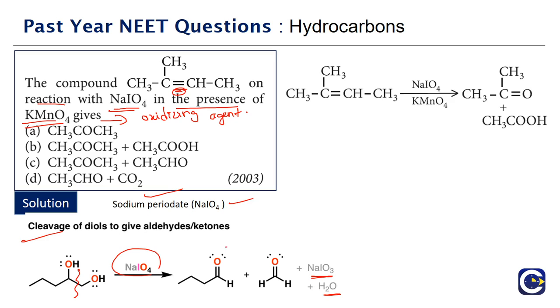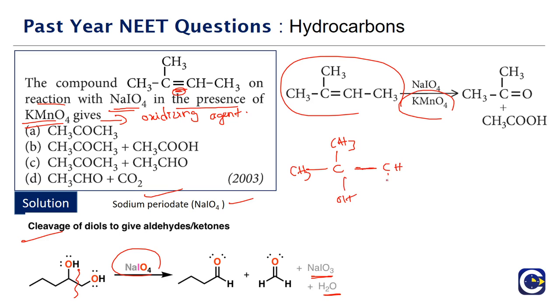Now, if you look at the role of KMnO4, KMnO4 is an oxidizing agent. First, the KMnO4 will be able to oxidize the alkene into the diol compound. So what will happen? We will be getting CH3, C(OH), CHOH, CH3. This will be the compound that will come.